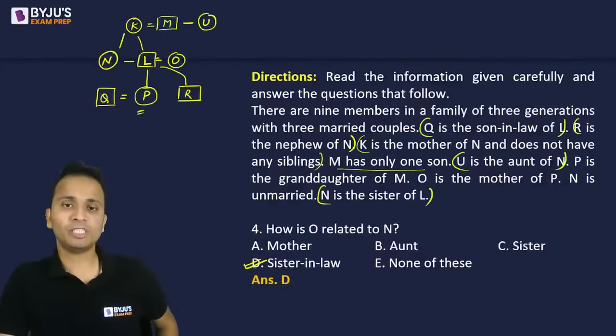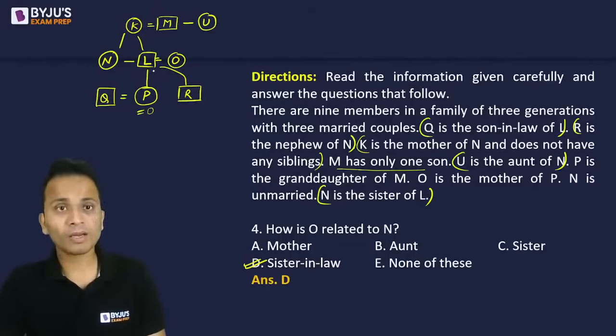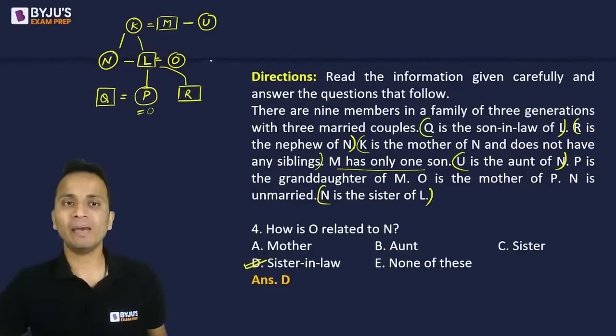Wait, Om, let me go back. You're saying that O can be the spouse of Q. Okay, if I put O here and M here, fine. But in that case, where will we put P? If M comes here, then P will come here and there will be 4 generations. Om, understand.